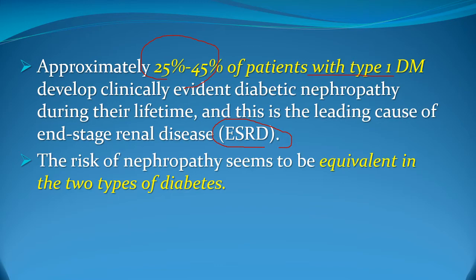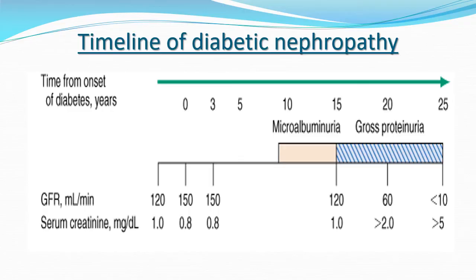And the risk for diabetic nephropathy is equivalent in type 1 and type 2 diabetes. In other words, the risk for end-stage renal disease is the same in type 1 diabetes and in type 2 diabetes. This diagram represents the timeline of diabetic nephropathy.